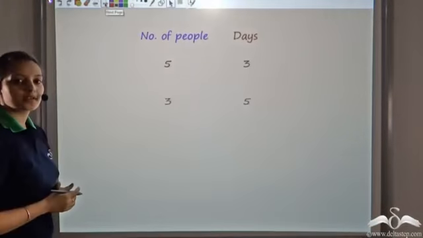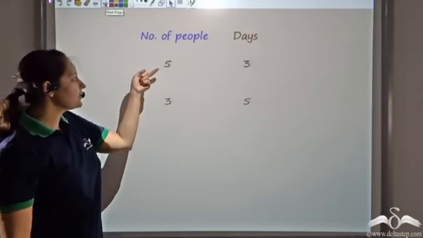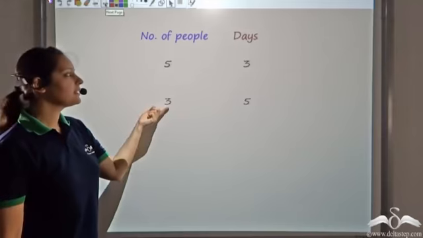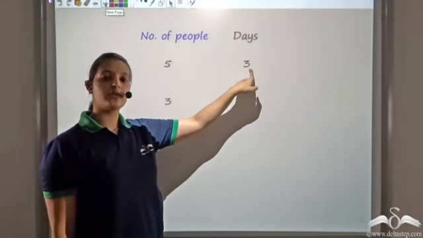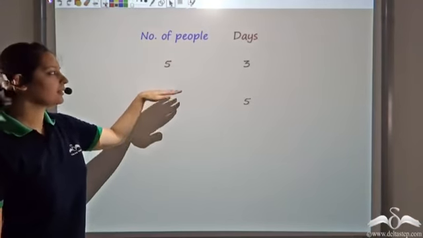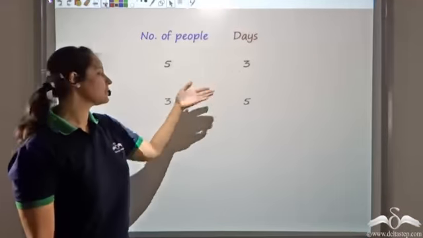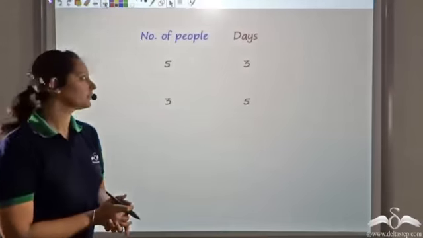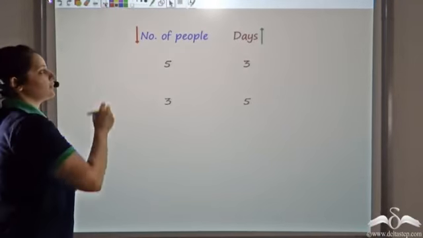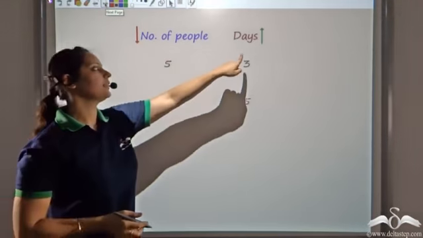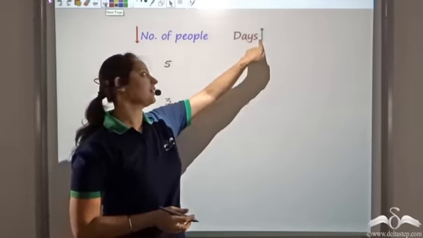So this is what we observed. That is, if the number of people decreases, then the number of days that the food lasts would increase. So the more the people, the fewer the number of days. The fewer the people, the more the number of days the food would last. That is, if the number of people is decreasing, the days that the food lasts are increasing.